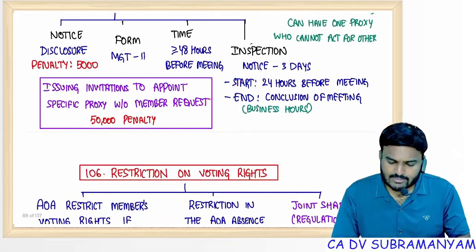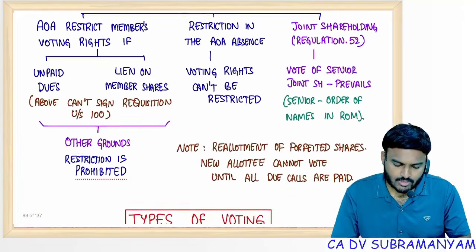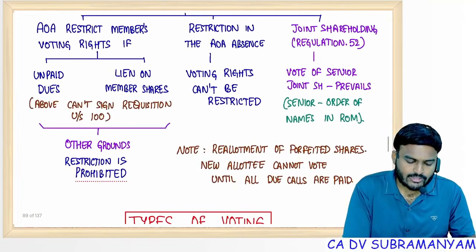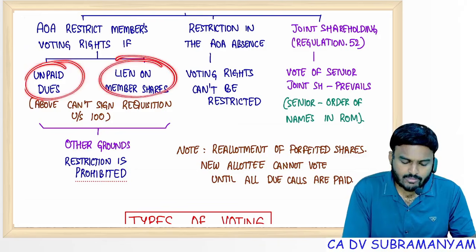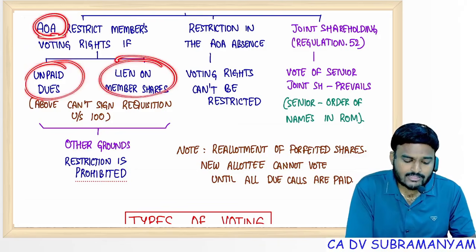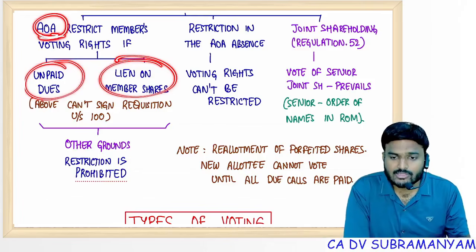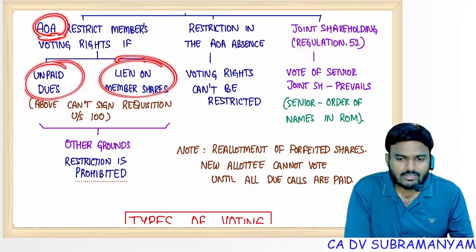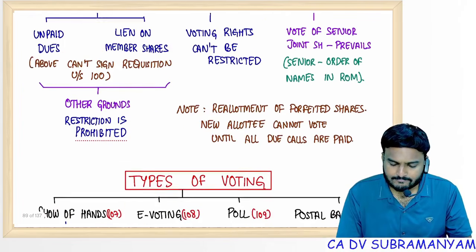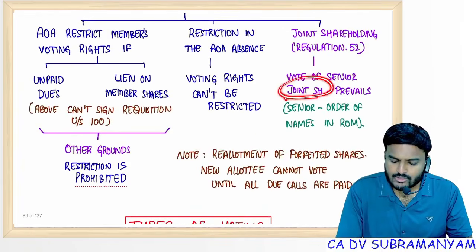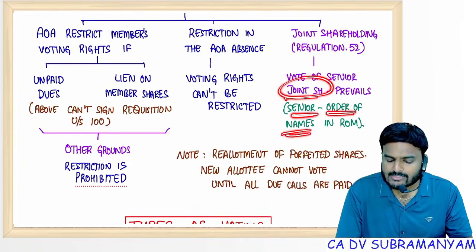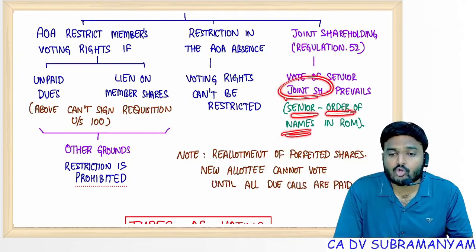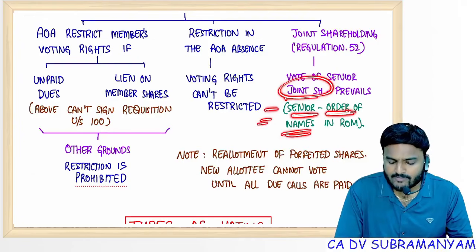Time limits, inspection time limits also covered. Restriction on voting rights is possible only in 2 cases. Unpaid dues, lien on member shares. But that too, AOA authorization is required. If AOA is silent, there is no restriction on voting rights. In case of joint shareholders, senior person gets voting rights. Senior person means not age wise but chronological wise. Whose name appears first, that person is entitled to.